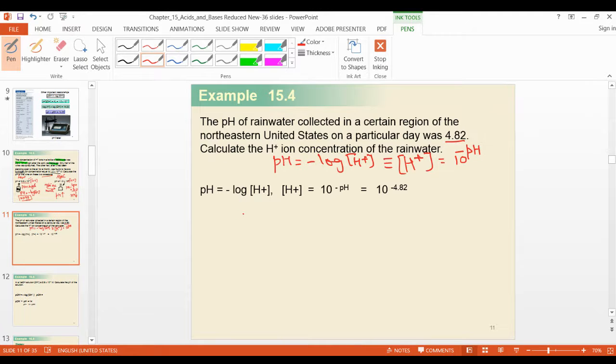So you put it in the simple formula. This is the H plus concentration, 10 to the power minus pH, 10 to the power minus 4.82. You can solve it with a calculator. Simple calculation.